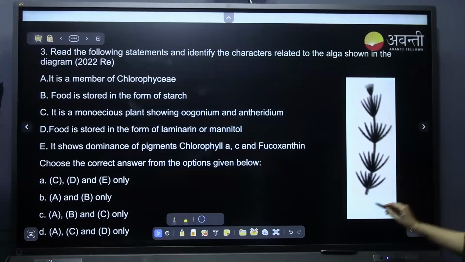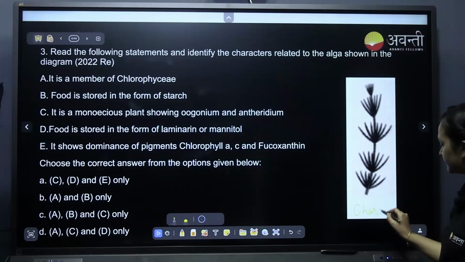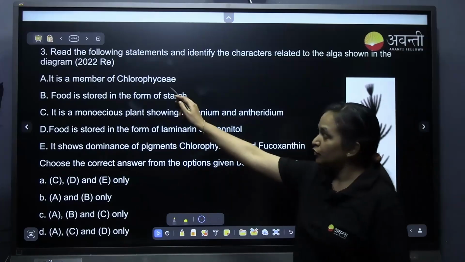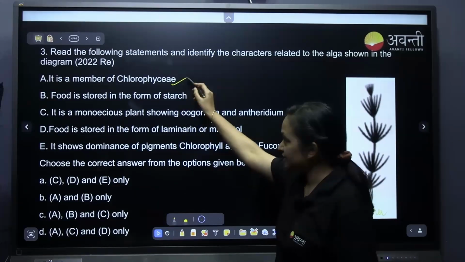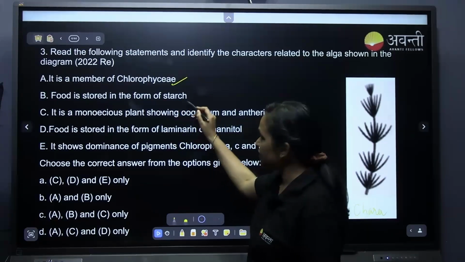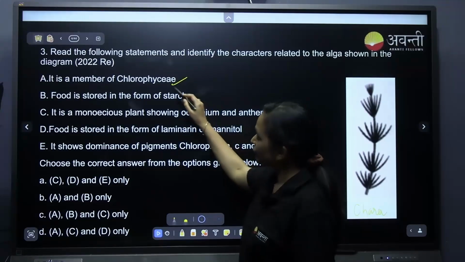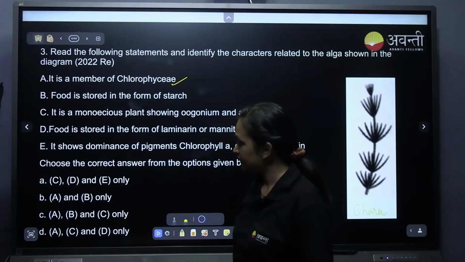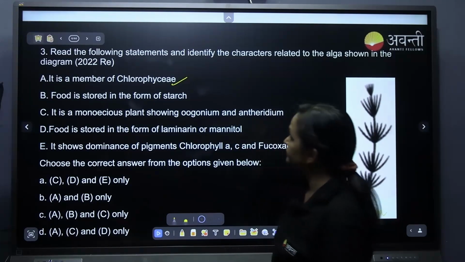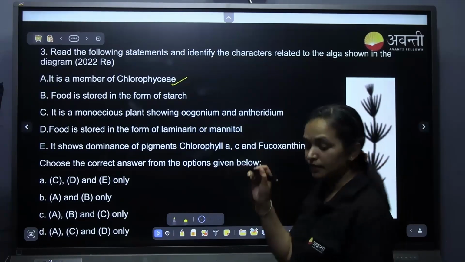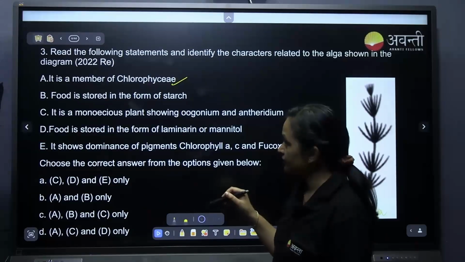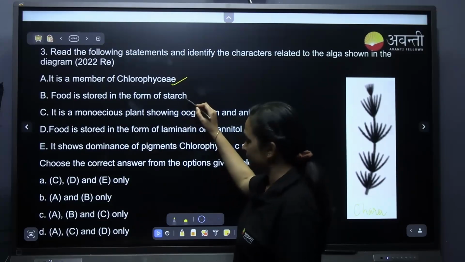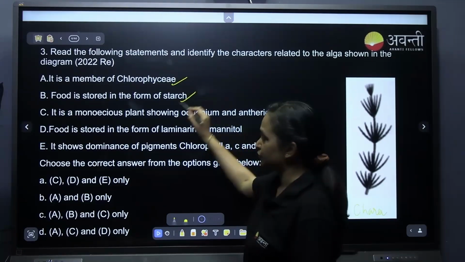You need to see this is Chara. Is it a member of Chlorophyceae? Yes. The food is stored in the form of starch. Chlorophyceae? Tell me. Chara is a green algae. Chara is a green algae. The food is stored, option C. Yes, B is also correct.